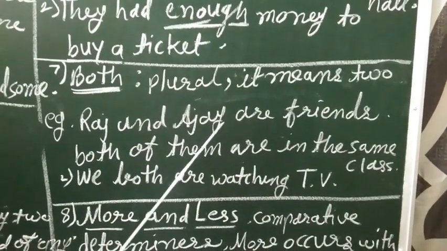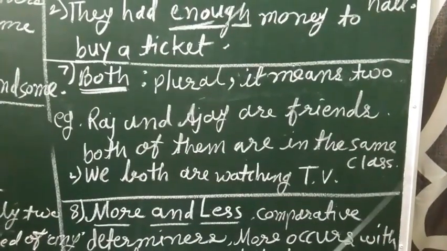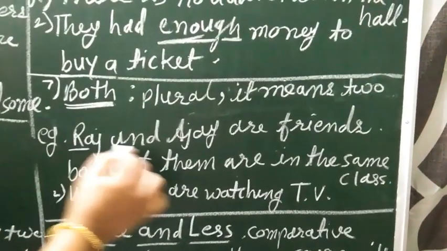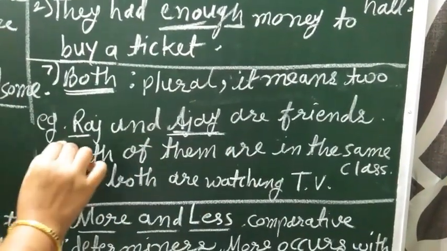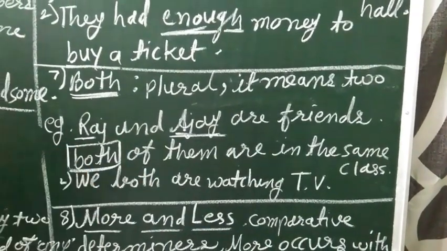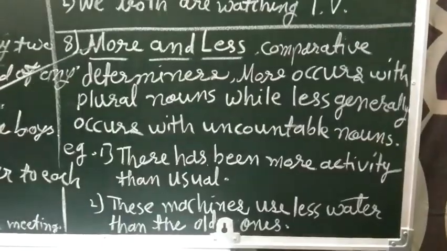Raz and Ajay are friends. Both of them are in the same class. So Raz and Ajay, these are two persons, and for that we use both here. We both are watching TV.